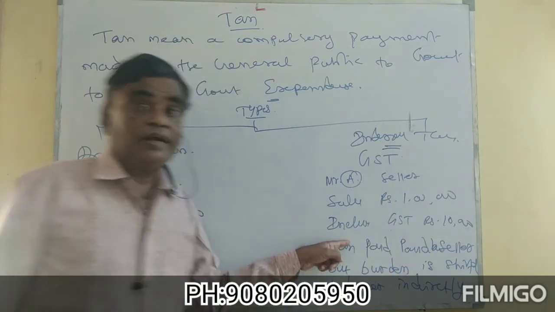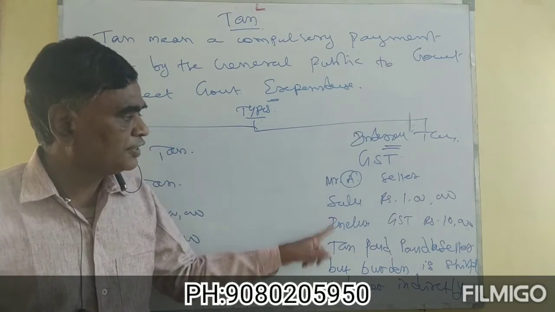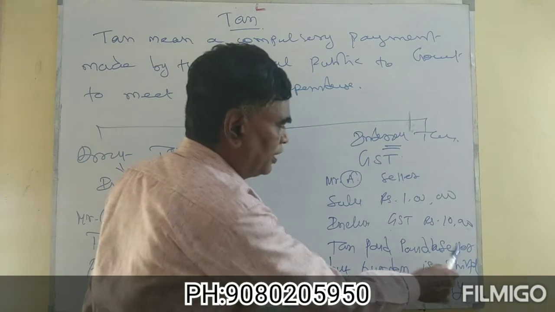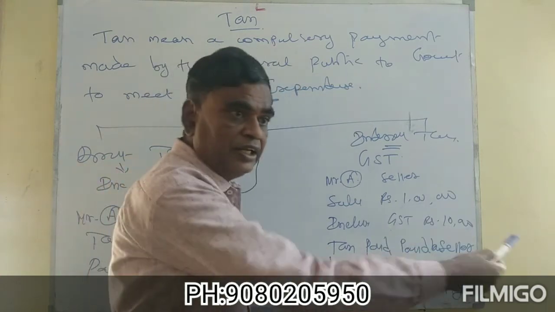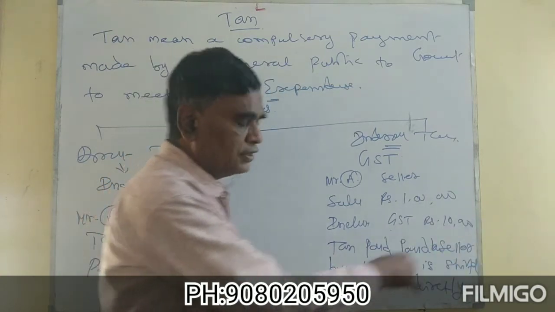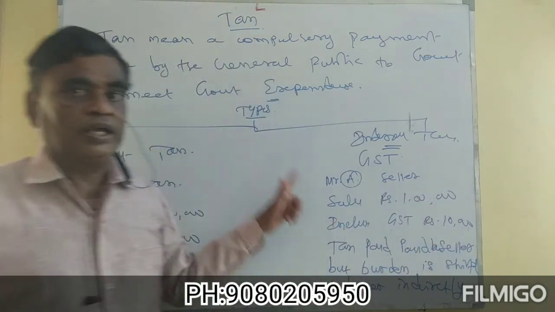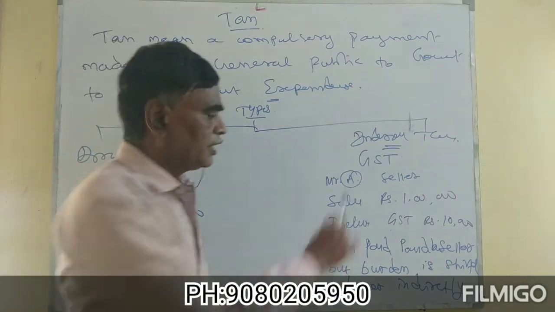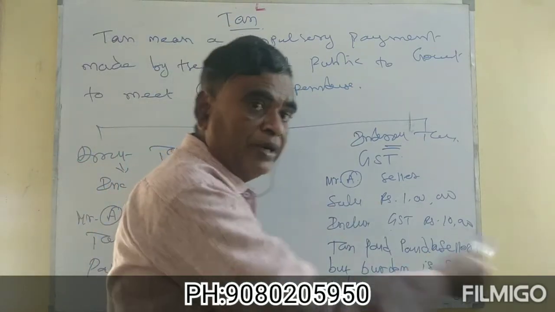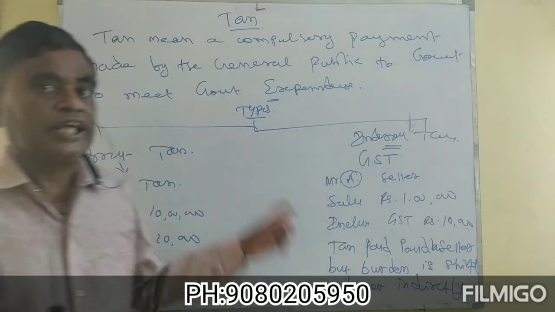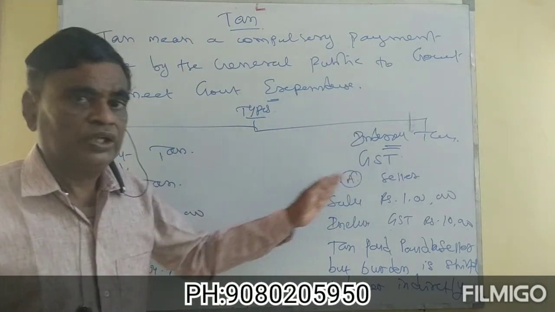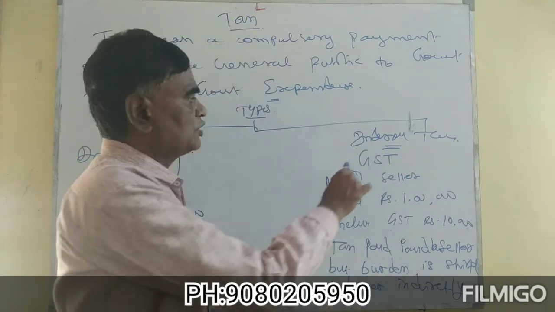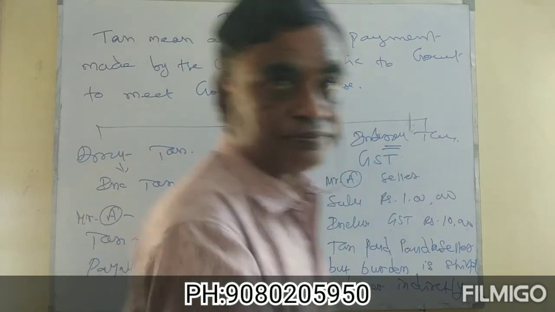Here, deliberately the tax is paid by the seller, but ultimately it is borne by the buyer indirectly, being included in the selling price. So, here taxpayer is seller, but tax bearer is buyer. So, the tax burden is shifted to another person indirectly. That is why it is called as indirect tax.